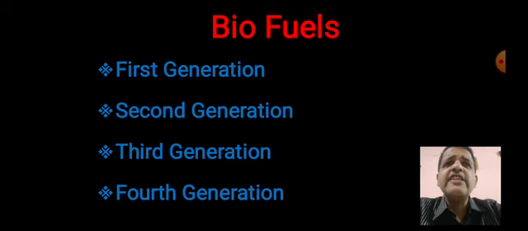When we say third generation biofuels, in that bioethanol and biomethanol are there, they are produced from algae feedstock. Then fourth generation biofuels, when we say, they are produced from photobiological, solar fuels, electrofuels. These are examples of biofuels from the fourth generation.